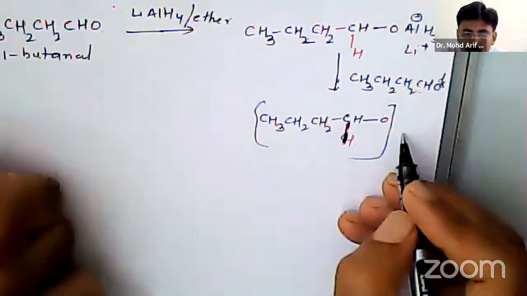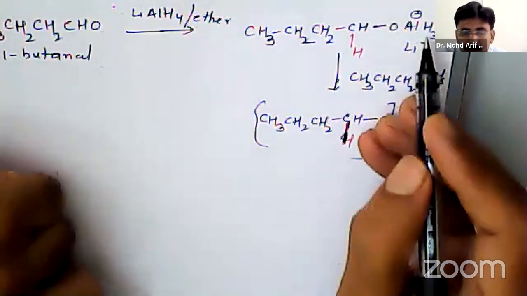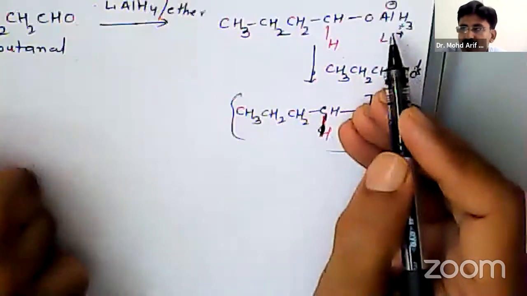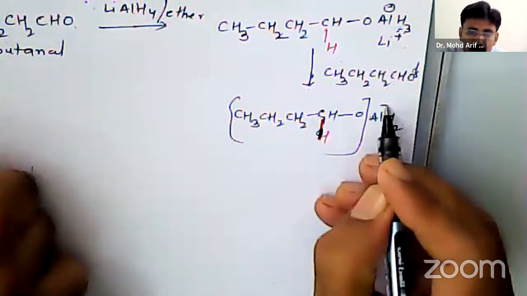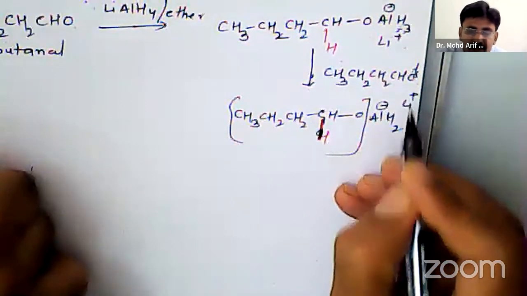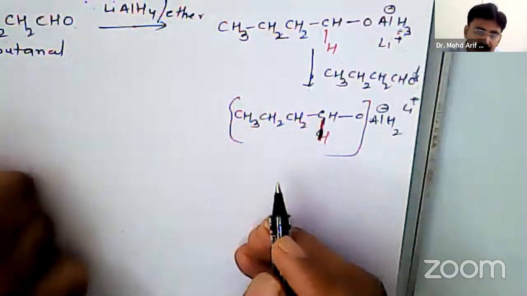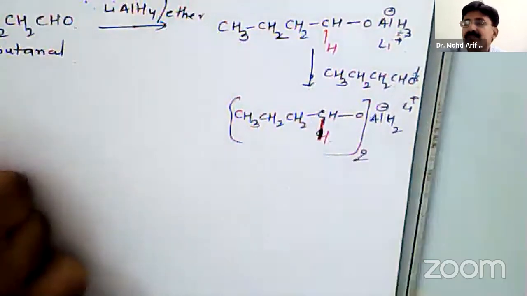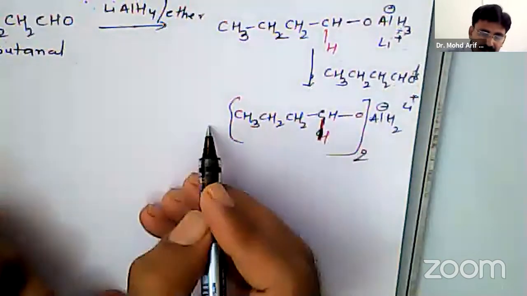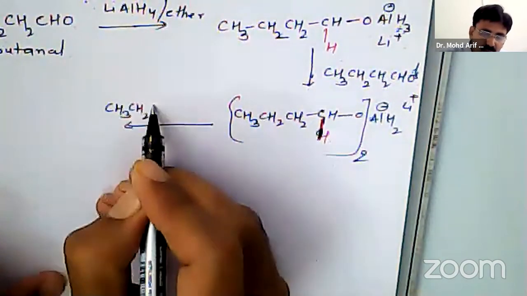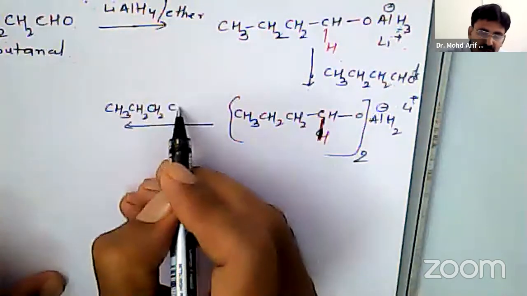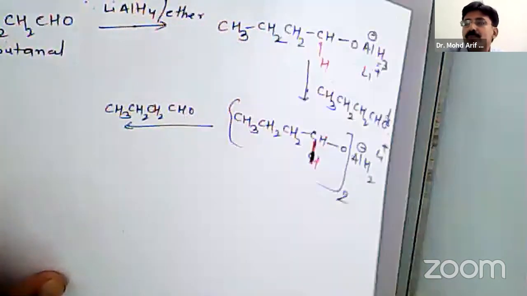Now attached to Al, one hydride is again transferred, so AlH3 now becomes AlH2 negative and associated with lithium ion. So it is 2 times, and then CH3CH2CH2CHO, that is the third molecule.